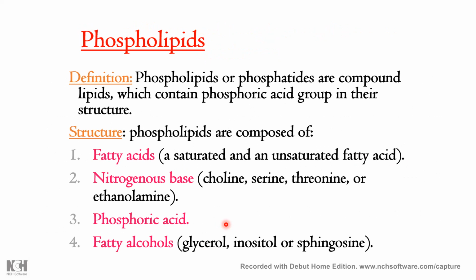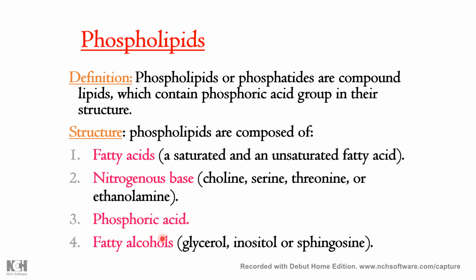So phospholipids are compound lipids. They are called compound lipids because they contain a special group, the phosphoric acid. That's why they are called phospholipids. They are lipids, compound lipids, containing phosphoric acid in their structure. Any lipid has fatty acid as well as fatty alcohol, but when you call it a compound lipid, the fatty acids and fatty alcohol combine with phosphoric acid.